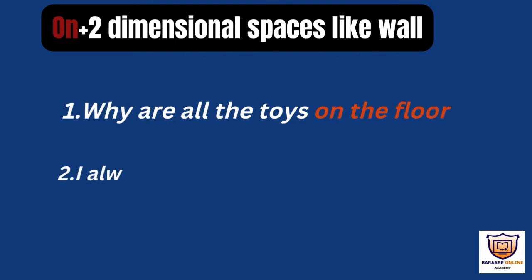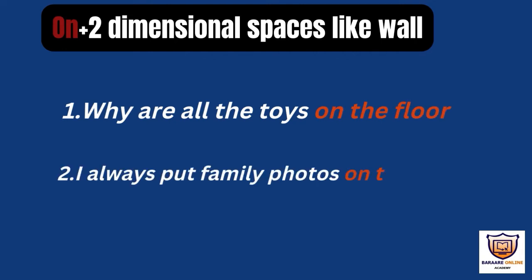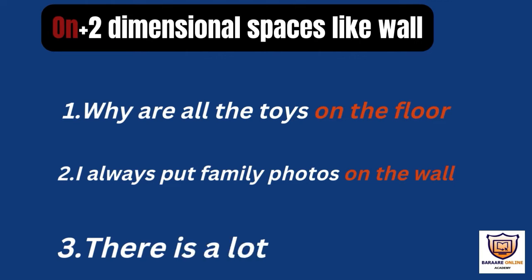Okay, if we have two-dimensional space like a wall, we are using on. Two-dimensional spaces are height and base. Why are all the toys on the floor? Here we have a floor, which is a two-dimensional space, so we are using on. Here we have a wall, which is a two-dimensional space, so we have to use on. Here we have a beach. Okay, so it's a two-dimensional space, so we have to use on.